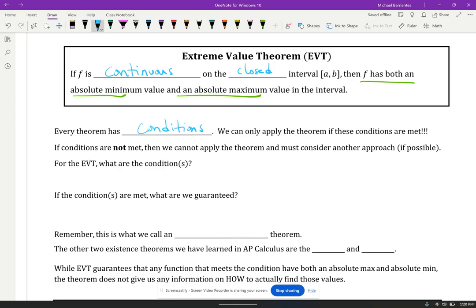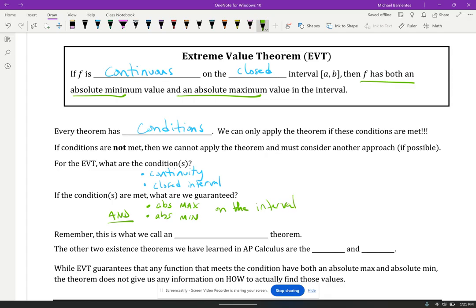So for this particular theorem, the extreme value theorem, we have to have continuity, and we have to have a closed interval. If we have those things, then if the conditions are met, what are we going to be guaranteed? We're going to be guaranteed an absolute max value and, I should put the AND in capital letters, an absolute minimum on the interval.